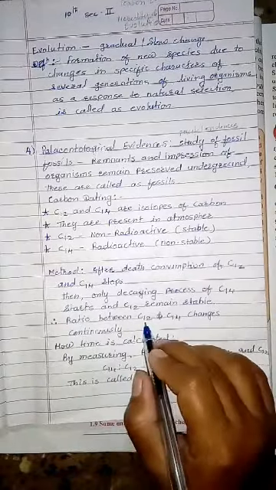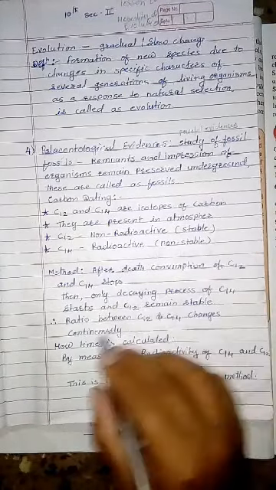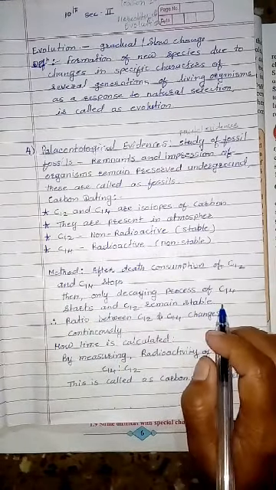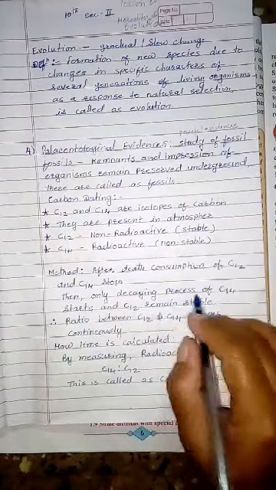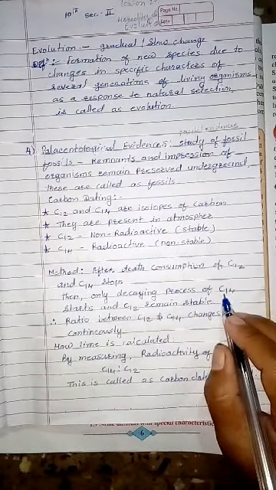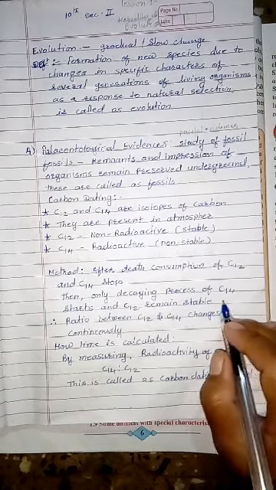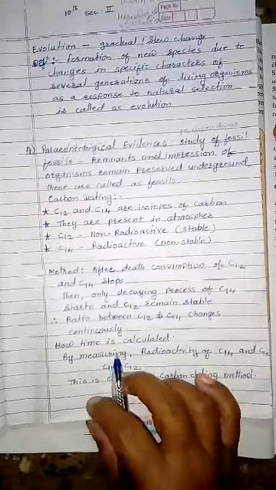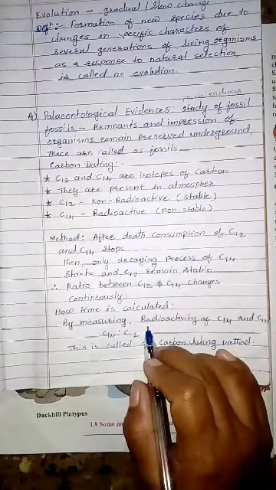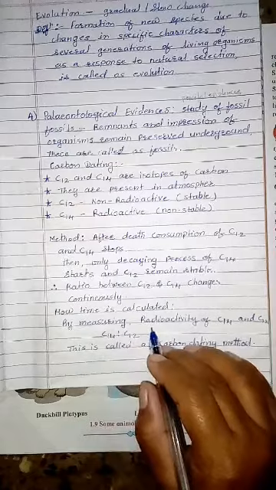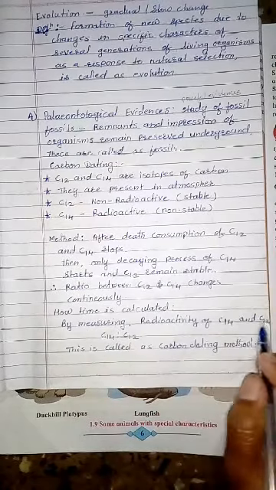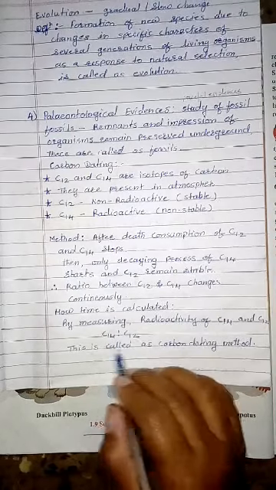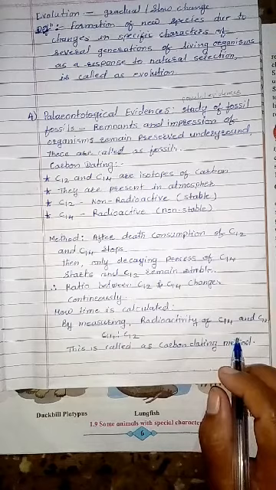Therefore, the ratio between carbon-12 and carbon-14 changes continuously, because carbon-12 remains stable, but the decaying process of carbon-14 is going on, and so the ratio changes continuously. How is time calculated? By measuring the radioactivity of carbon-14 and the ratio of carbon-14 to carbon-12. This is called the carbon dating method.